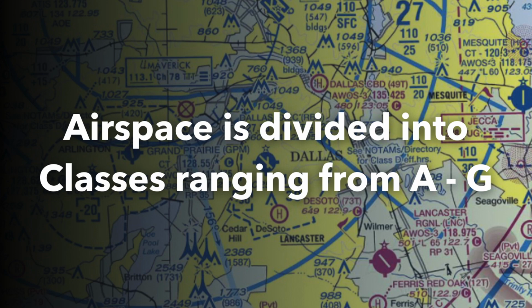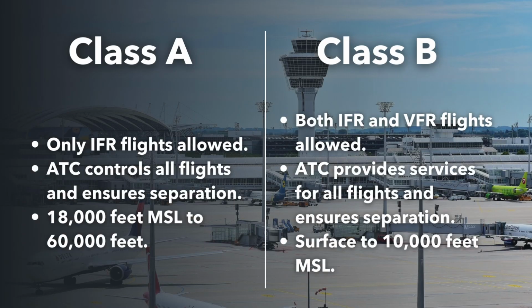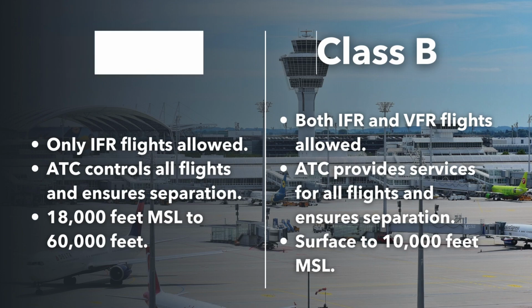To help manage all this traffic, airspace is further divided into classes from A to G, each with its own set of rules. Class A is the most strictly controlled airspace, where only IFR flights are allowed and ATC is responsible for separating all aircraft. Class A airspace goes from 18,000 feet above mean sea level, or MSL, to 60,000 feet. Class B allows both IFR and VFR flights, but all aircraft are provided ATC services and separated from each other. Generally, it goes from the surface to 10,000 feet above mean sea level.